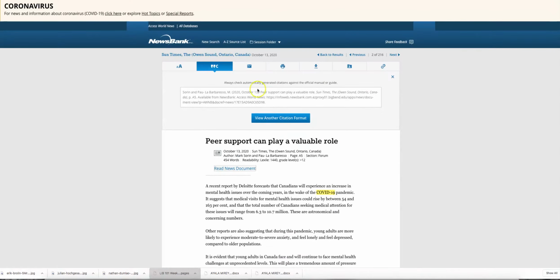And if there's a section for this. So make sure you copy and correct this. Take these pieces. This would be the author section. This is the publication date. This is the title. This is the name of the newspaper. This is the page number. And a newspaper is not going to have a digital object identifier, but it will have a URL. So make sure to collect that.